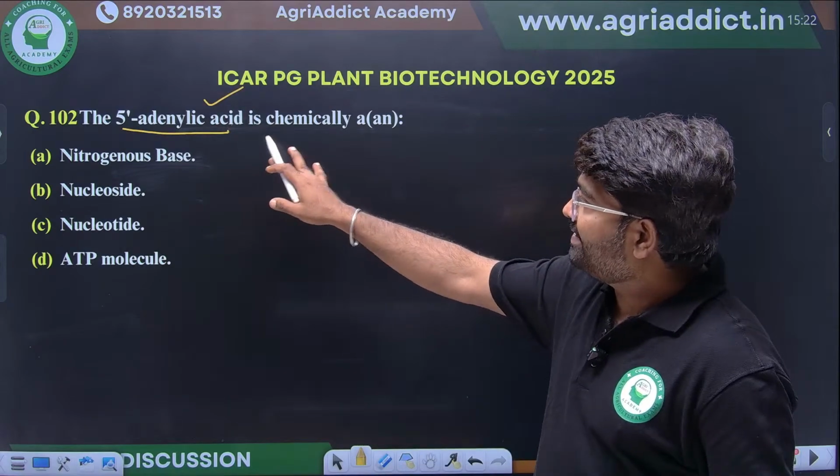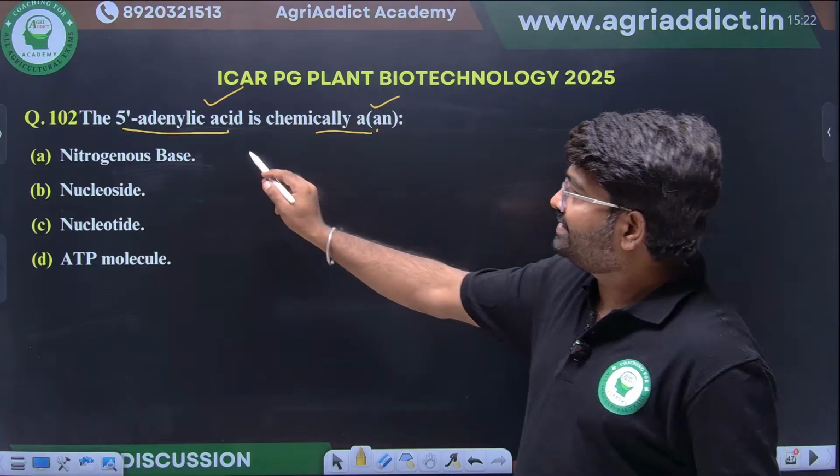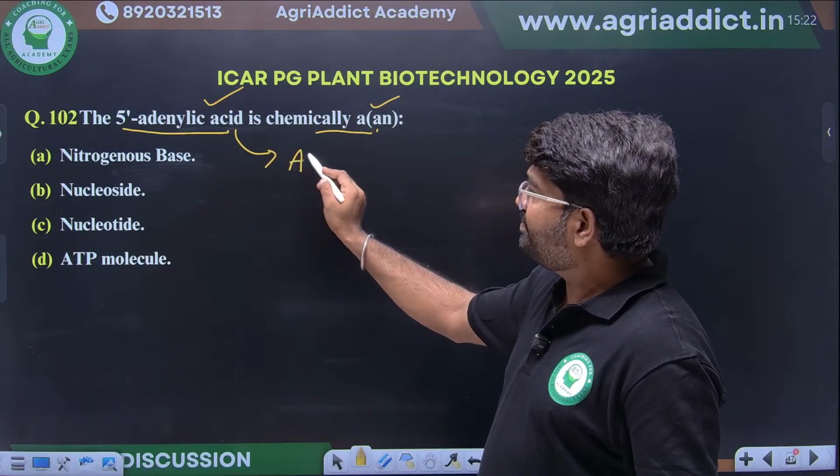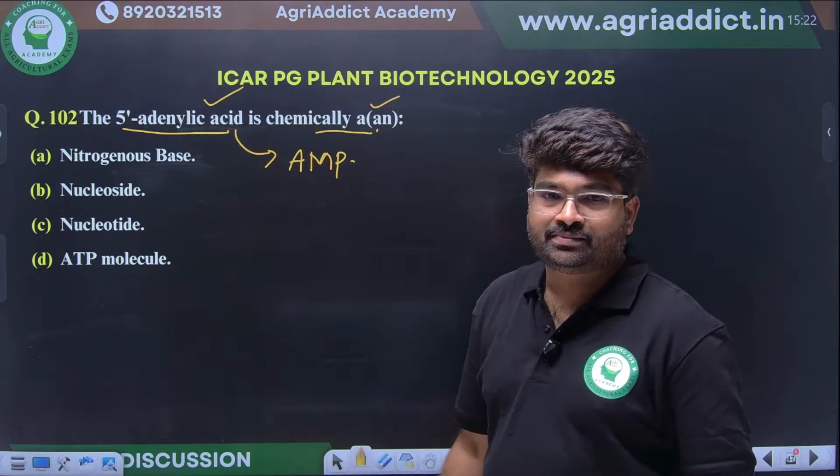5' adenylate acid is chemically simple. What does adenylate acid mean? It's AMP, adenosine monophosphate. Another name is adenylate acid. What will be the answer?